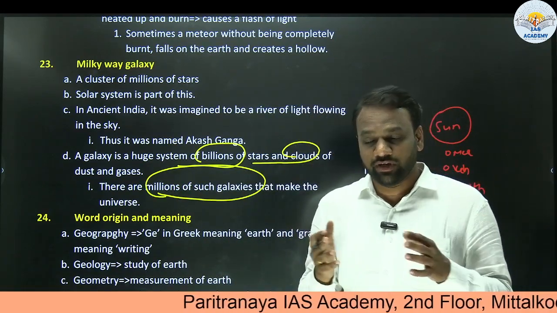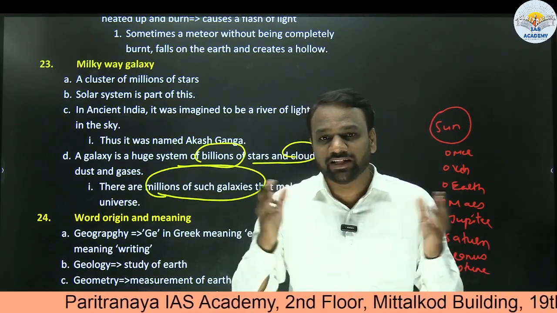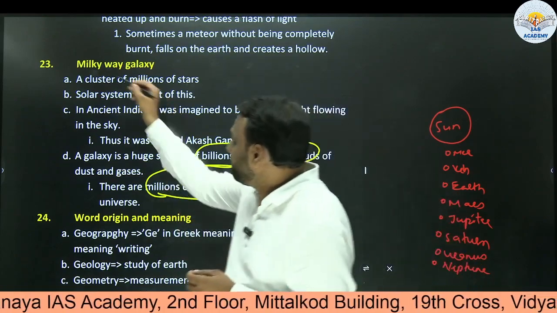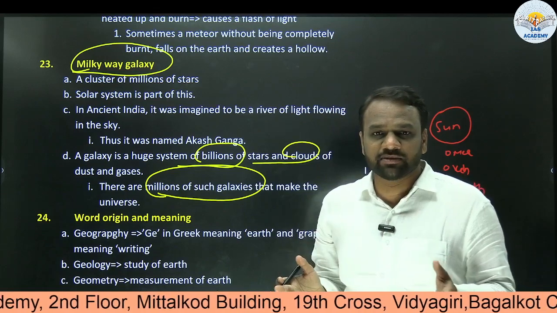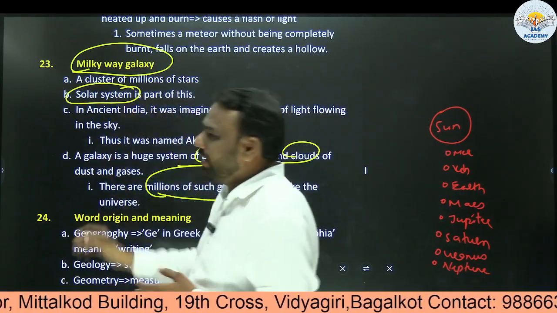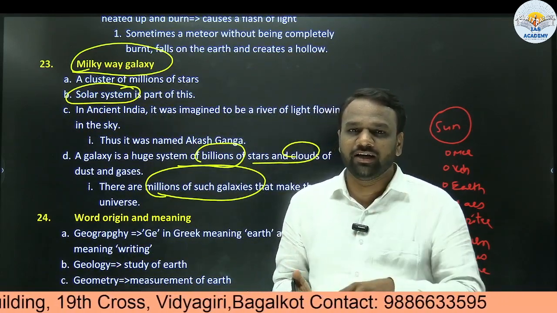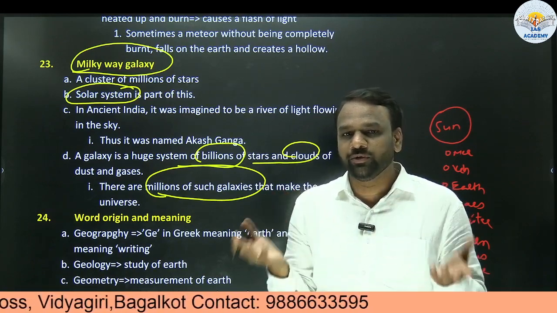It's even difficult to imagine how big our universe is, because it consists of millions of galaxies, and one such galaxy is the Milky Way galaxy. In the Milky Way galaxy there are many systems, and among them we have one system, that is the solar system. In this solar system we have many planets, and among them one planet is Earth. From this comparison, you will get to know how big the universe is.